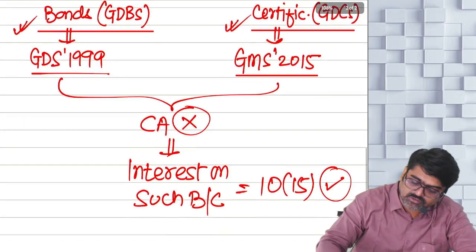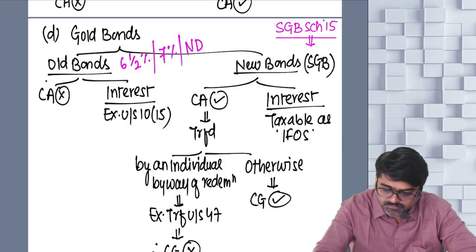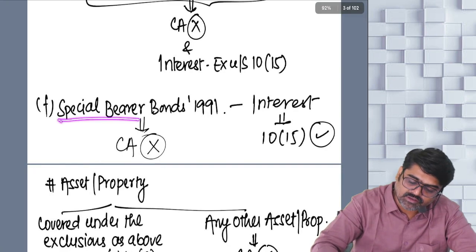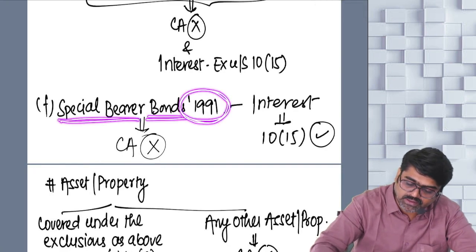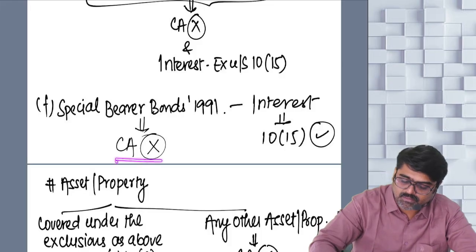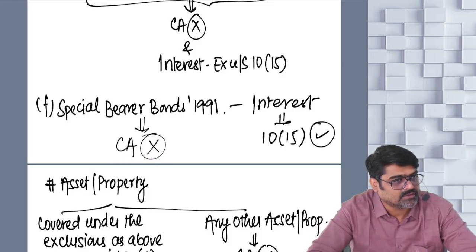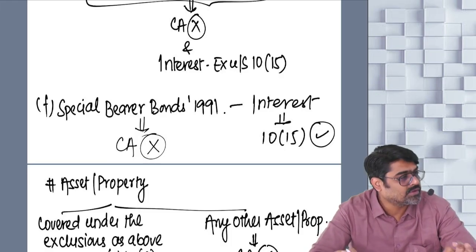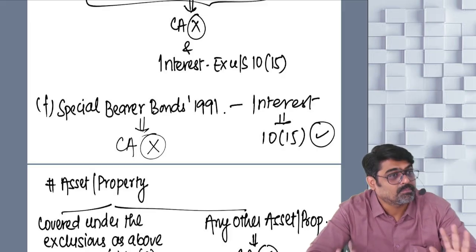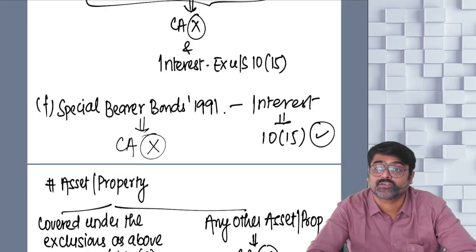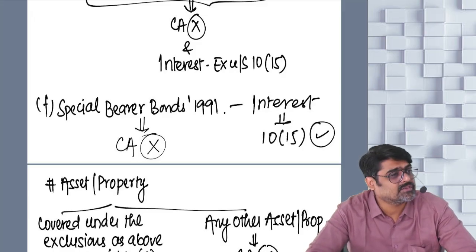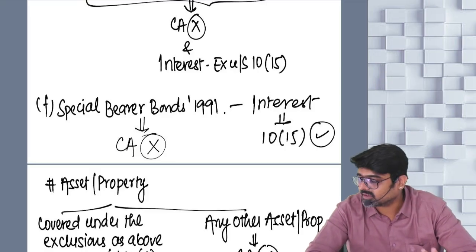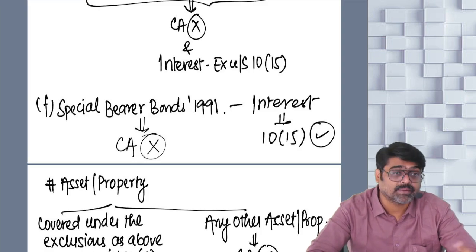And the last asset is special bearer bonds. If the assessee has special bearer bonds which were issued in 1999, these special bearer bonds are also not treated as capital asset. So 6 assets, the names you must remember. If you see any of these 6 assets, please don't consider them as capital assets. Any assets other than these 6 will be treated as your capital asset.